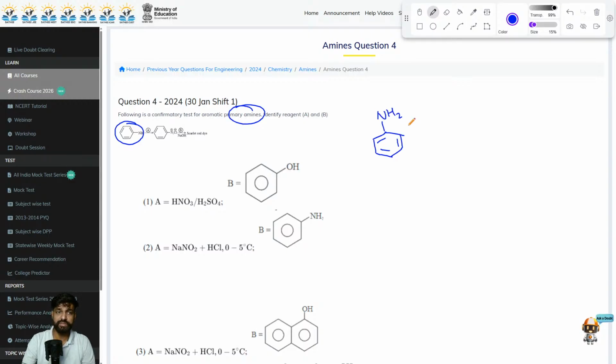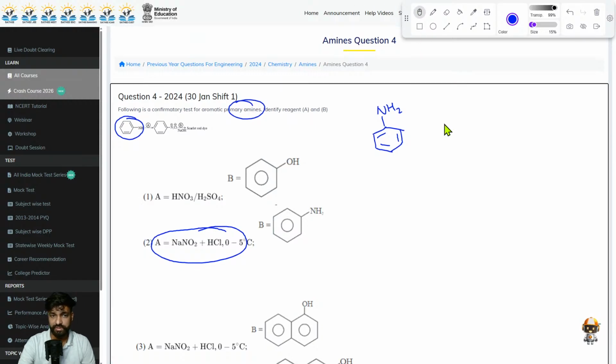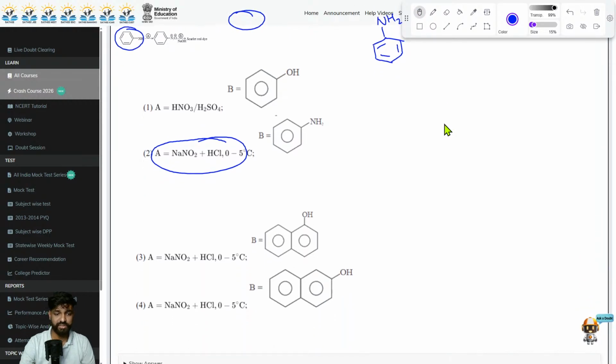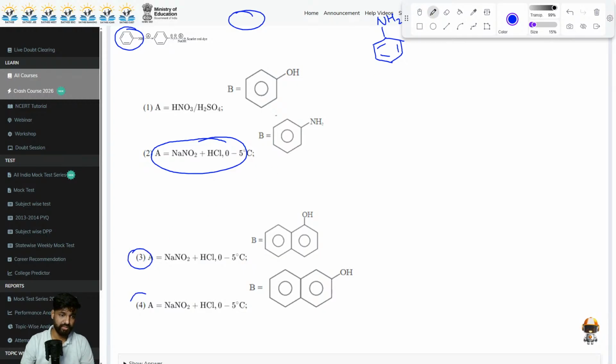We are treating it with A. Now that A would obviously be your NaNO2 HCl at 0 to 5 degrees Celsius, which is given in option number 2. And if you look down, it is given in options 3 and 4 as well. Now this can be your correct option. Well, we have to decide what the resultant B will be here.